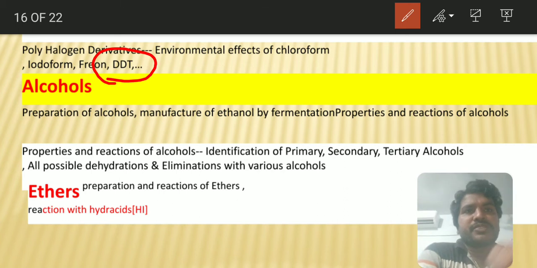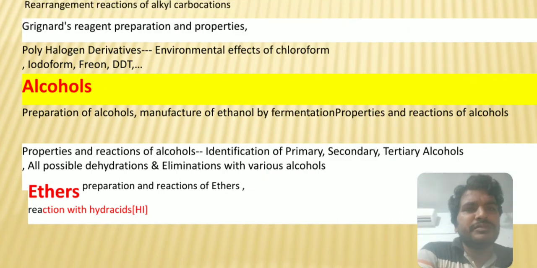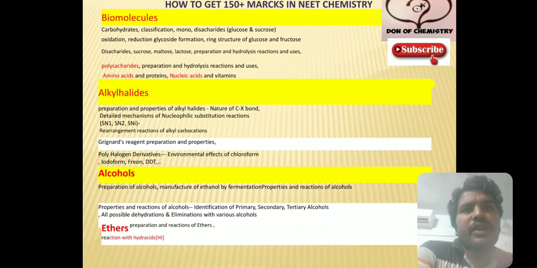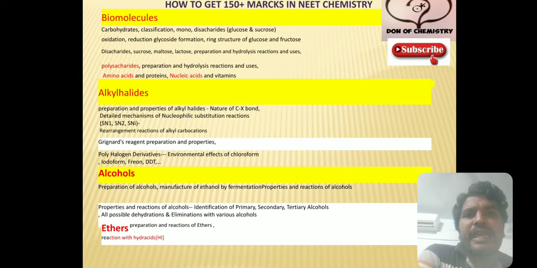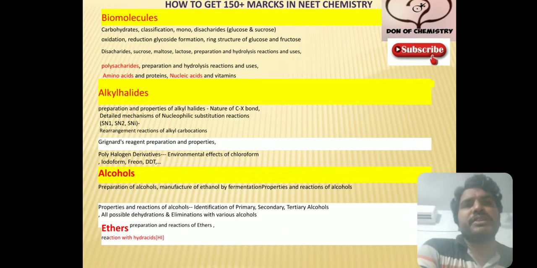So be careful with all those things. Like this we can finish our preparation of biomolecules, alkyl halides, alcohols and then ethers. Be careful with biomolecules, don't leave any question. Definitely you can expect one question from the biomolecules.